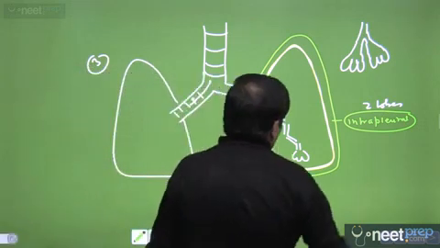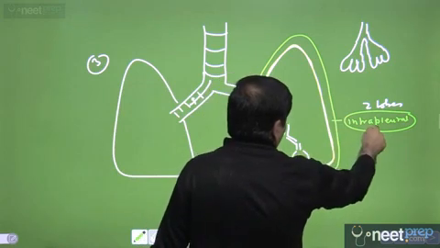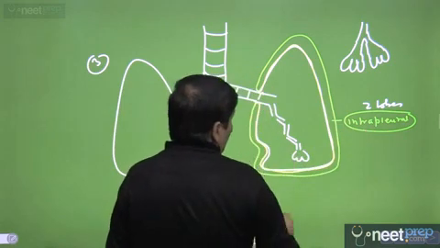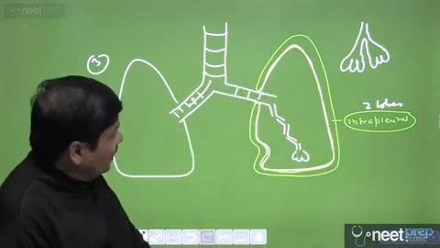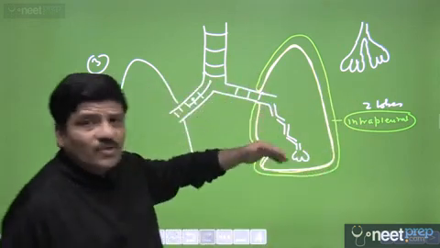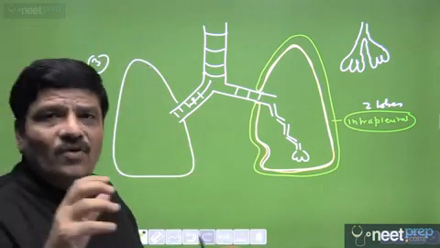If by some problem, for example, some fluid gets accumulated here, the intrapleural pressure becomes positive, then the lung can actually collapse. Similarly, air can enter. The condition is called pneumothorax, which will lead to the collapse of the lung. And when you auscultate the chest on the affected side, you will not be able to hear